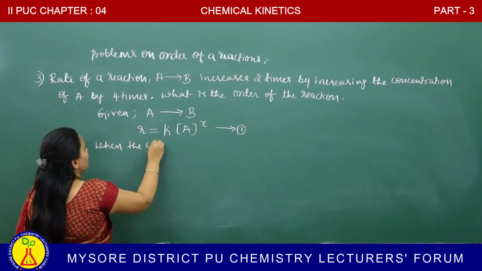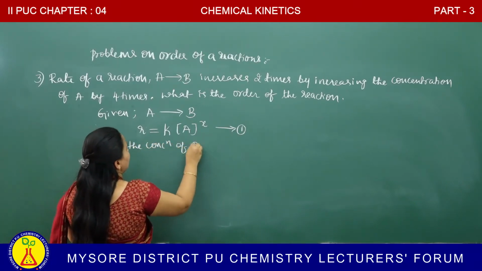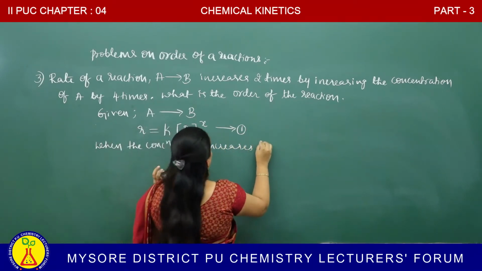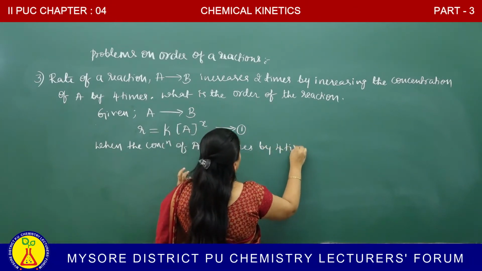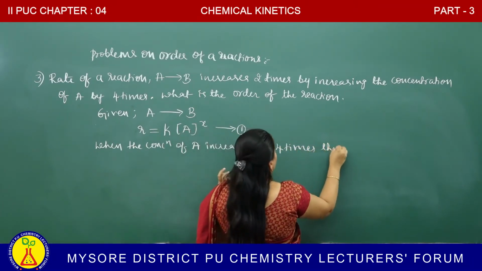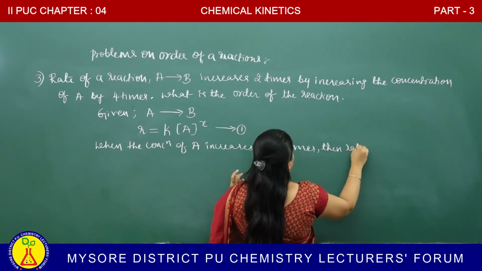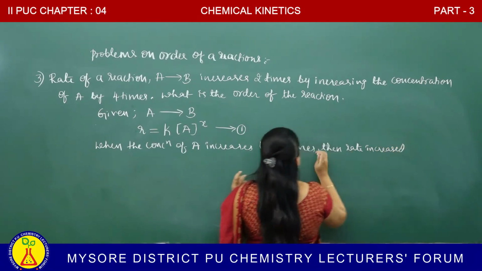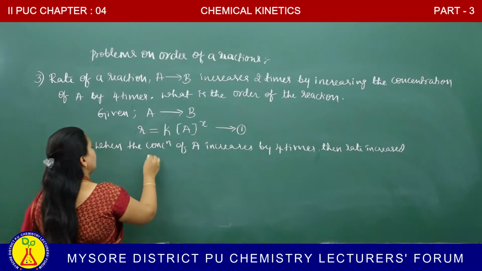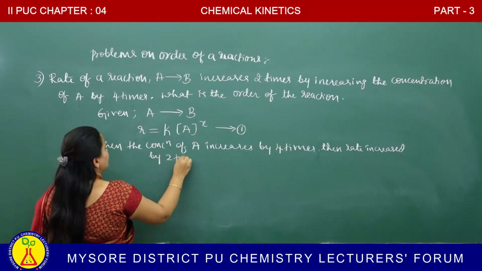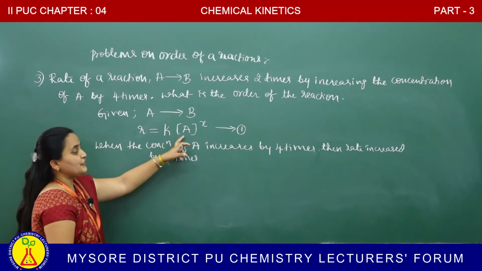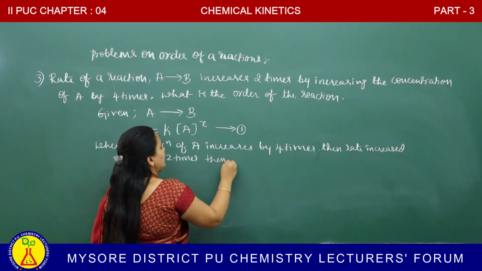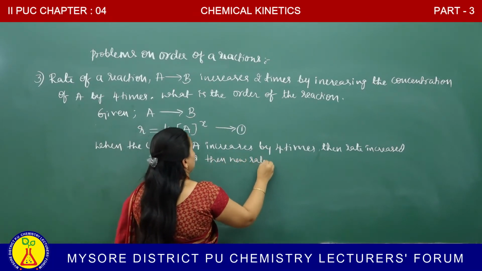When the molar concentration of A is increased by 4 times, the rate increased by 2 times. Then the new rate equation becomes,